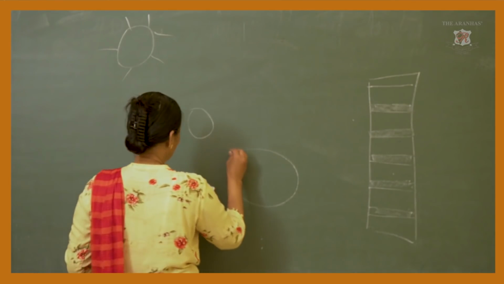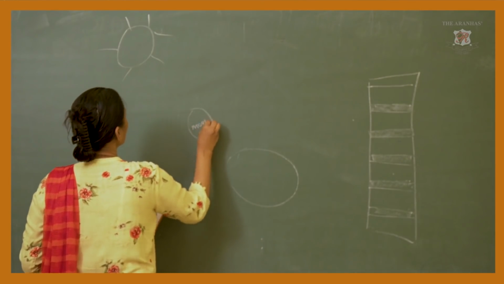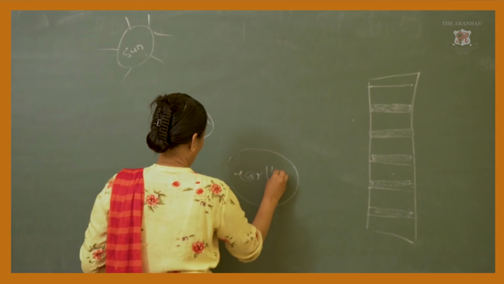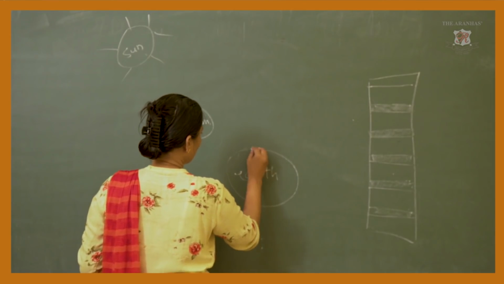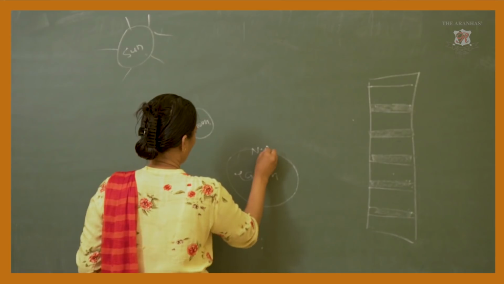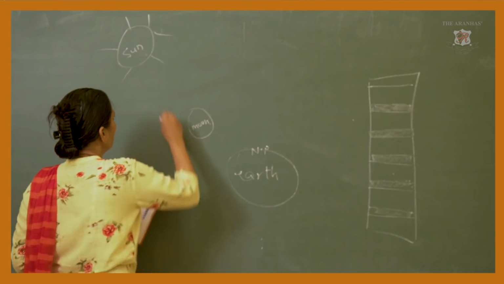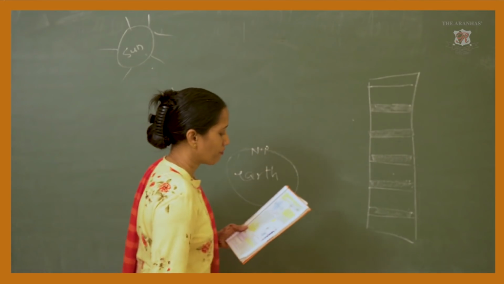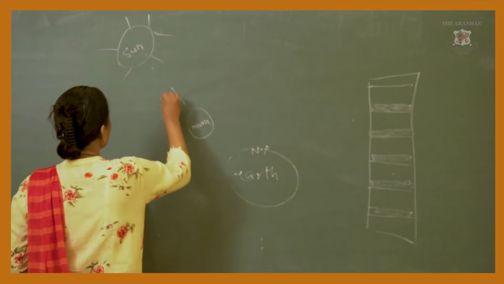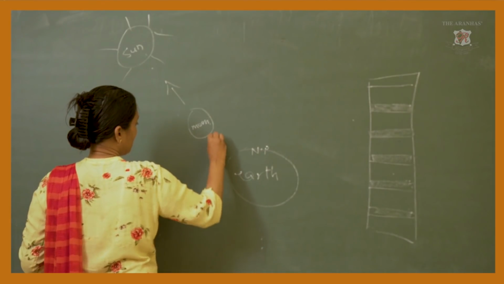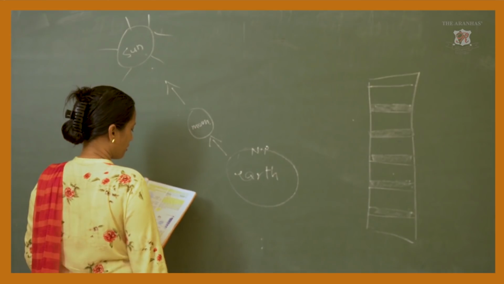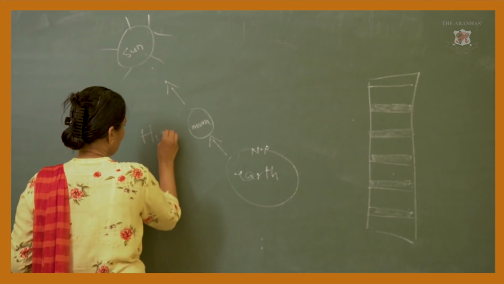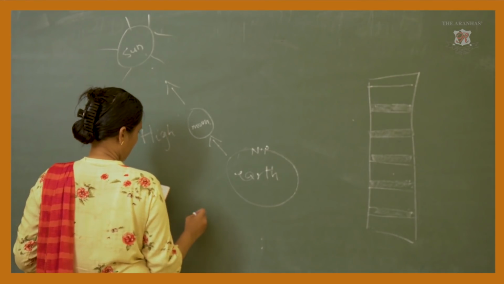And this is the moon, this is the sun, and this is the earth. Okay? And here we have the North Pole. Now what is over here? The gravitational pull of the sun and the moon are in the same direction. That is when we have the tides. It's either high tide or the low tide.